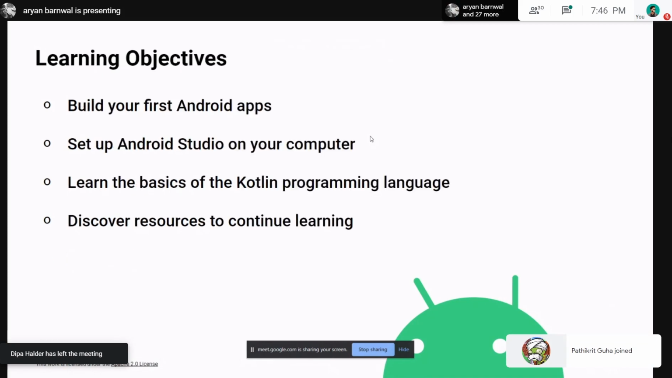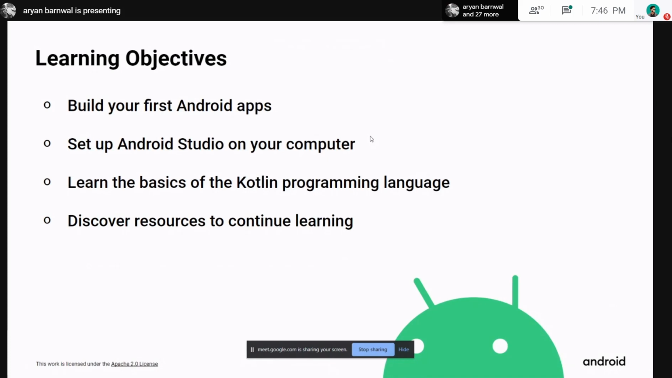So what will you get in these sessions? Number one, you will make your first Android app, which is quite a simple one. It's a birthday card app which comprises 2 text views and an image view. Number two, you will learn how to set up Android Studio on a computer. Number three, you will learn the basics of the Kotlin programming language, using the Kotlin playground. And number four, I will provide you more resources to learn Kotlin and Android.